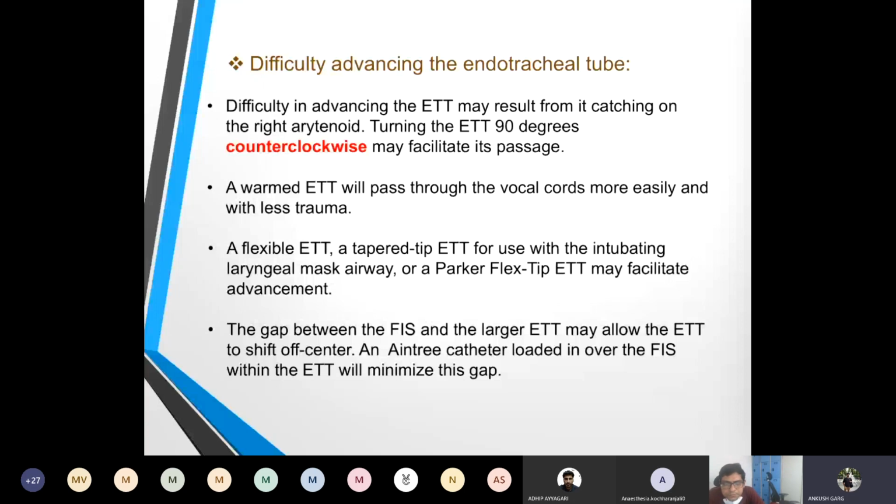In this case, we can use an intubation catheter loaded over the fiber optic endoscope within the endotracheal tube to minimize the gap. This is what an intubation catheter will look like. And the endotracheal tube should snugly fit over the fiber optic. So an intubation catheter will increase the diameter and a larger tube can be used for intubation.